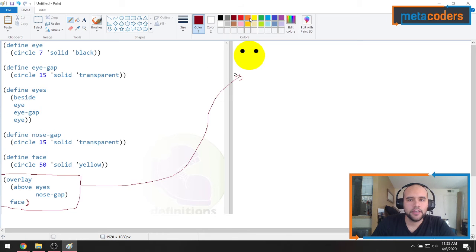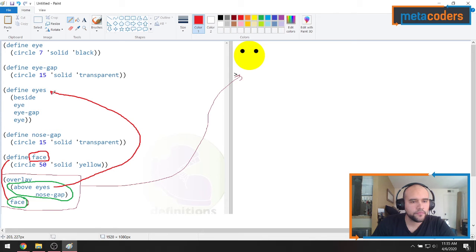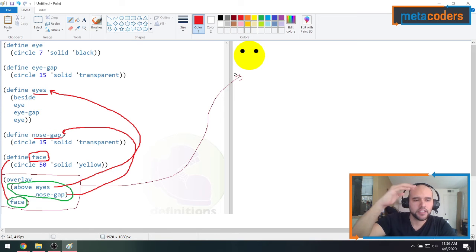Okay? And now let's look at each part of that. I have a face, and then I have this other thing, which is like the eyes and nose gap combination. My face is defined here. And my eyes nose gap are defined over here. And my nose gap is defined right there. Okay, so I'm just drawing lines so you see how everything is connected, and eventually it makes our face.